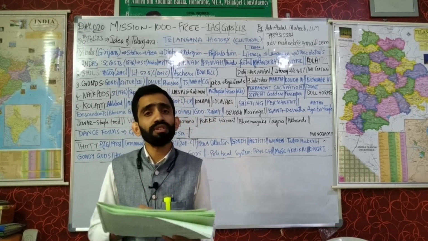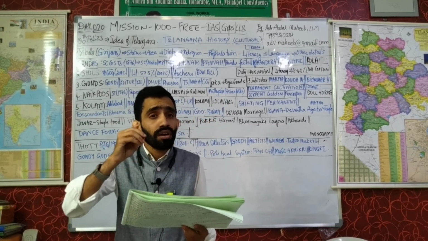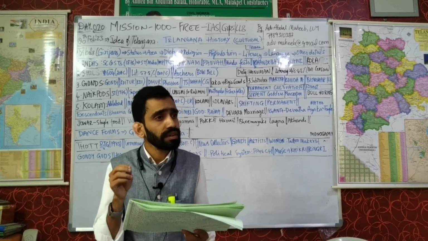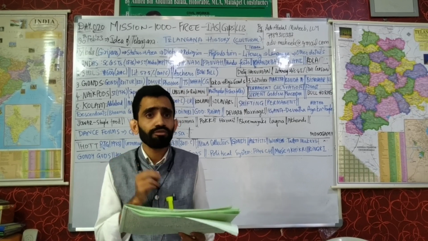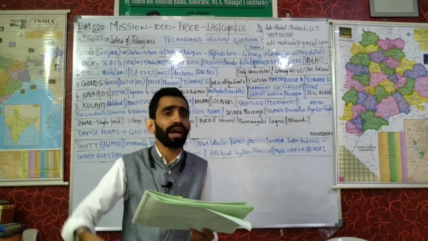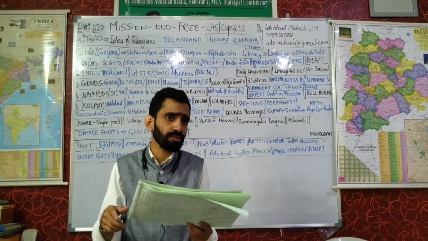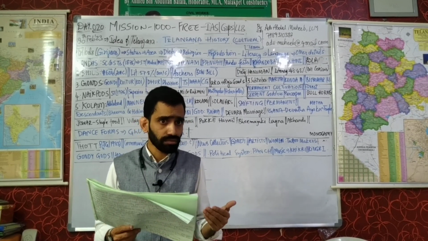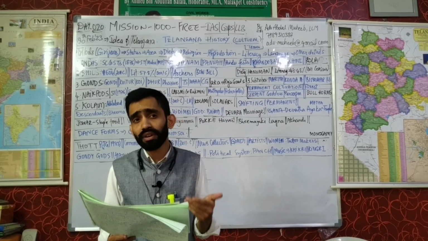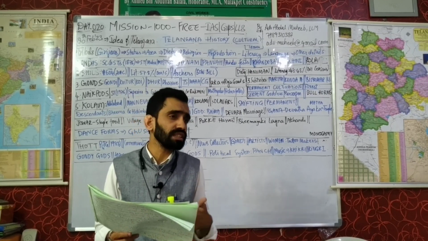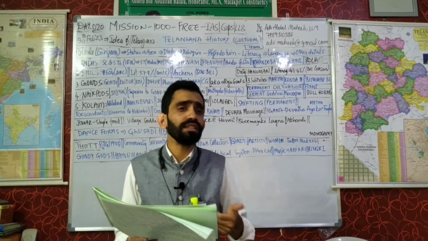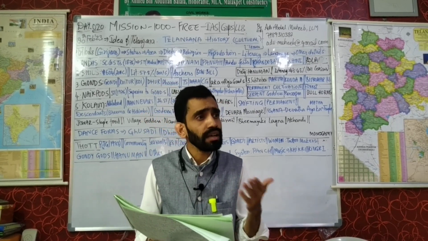In 1991, we were on the brink of BOP crisis. Then we took a loan from International Monetary Fund, and to repay it back, we liberalized our economy. Till 1991, we were a closed economy. We never invited any foreign company to invest in India. So after 1991, we got the foreign income in the form of FDI and FII.